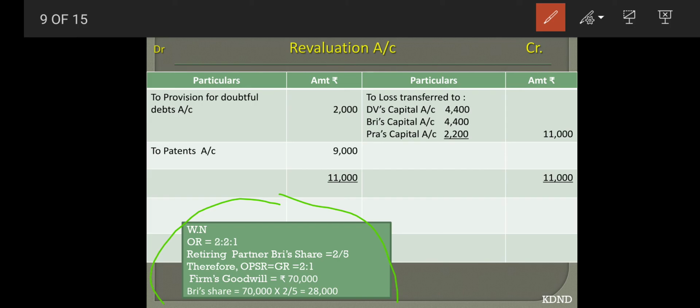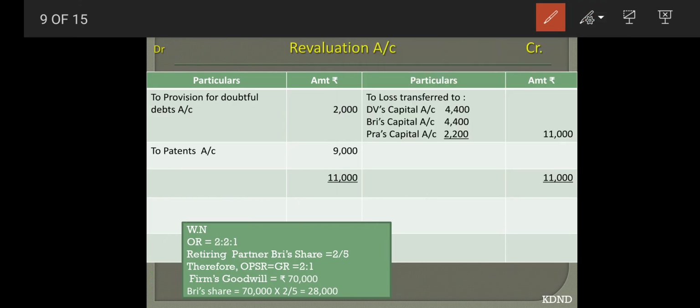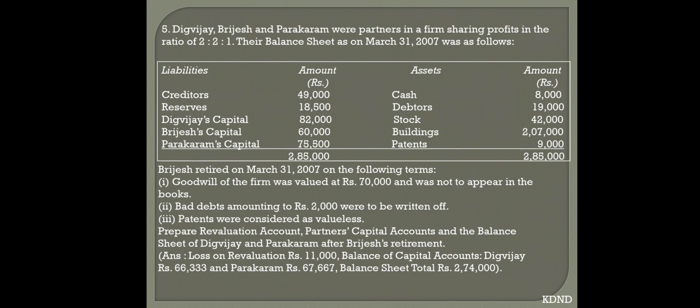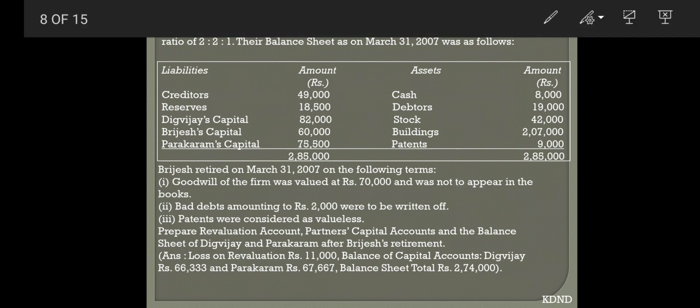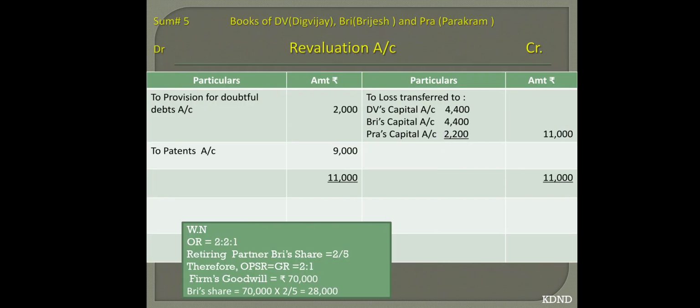Now the firm's goodwill is 70,000. Find out Brijesh's share, 2/5. So finally you will get 28,000. Now this 28,000 you have to transfer to the partner's capital account. So come to your partner's capital account and over there write down journal entries. I will be writing journal entries. You people post it.